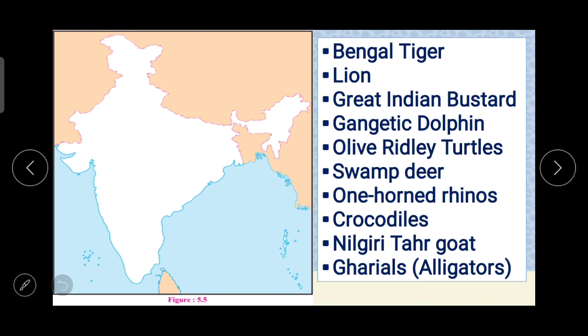Show the following animals in the outline map of India in figure 5.5 with the help of signs and symbols according to their habitats.